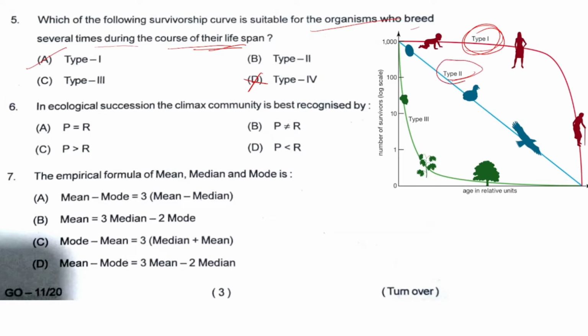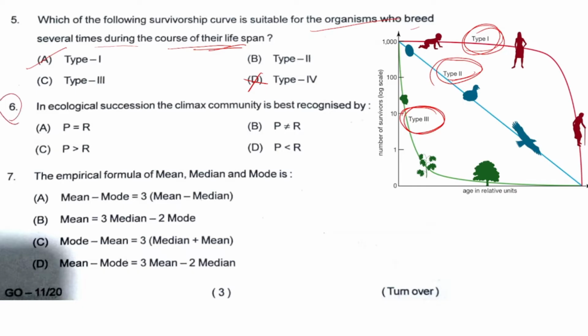The type 2 survivorship curve is for reptiles, birds and malnourished humans, whose chance of death is equally probable throughout their lifespan. Next is the type 3 curve. The type 3 curve stands for those organisms which reproduce only once in their lifespan, like lower invertebrates and all. They are included in the type 3 curve.